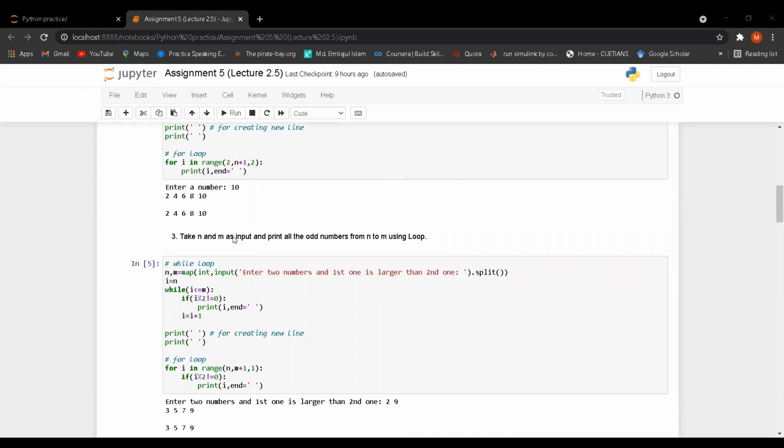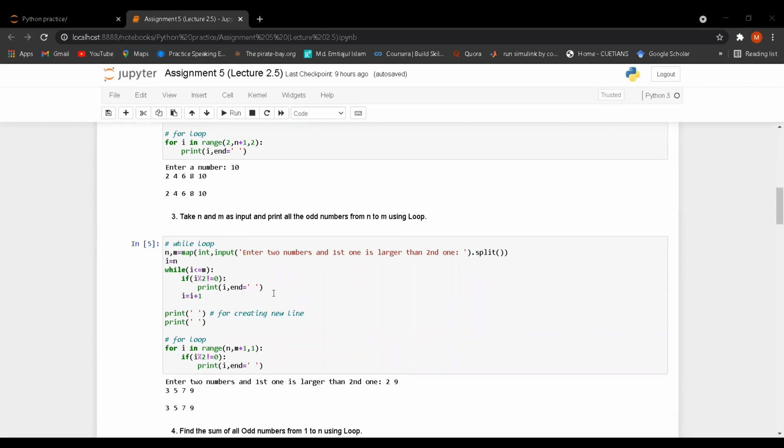It says that take n and m as input and print all the odd numbers from n to m using loop. So here I have to take two numbers n and m, and I have to print the odd numbers between n and m. Here I have taken two numbers by using input function, and I have to take a map function to declare the variable as integer type variable. I have taken n and m. N is smaller than m, so I have to print n to m all odd numbers.